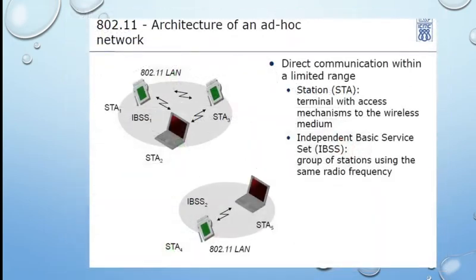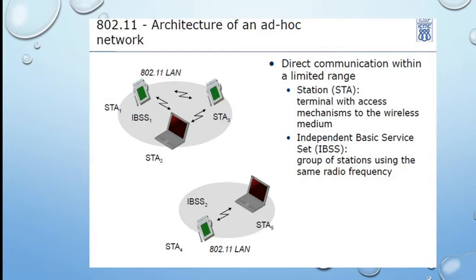Then this is the architecture of an ad hoc network. There is direct communication between all the devices. There is no need for an access point. In this diagram we can see that there is no infrastructure network and no access point. Even now we are using Bluetooth. In the same manner, the devices can be connected directly, and here each device is called a station.